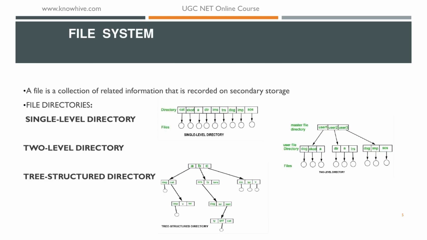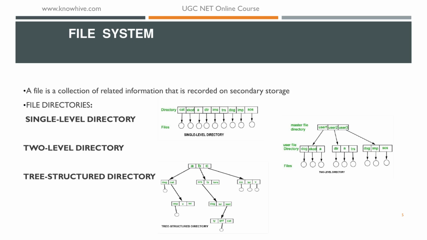The next subtopic is file system. A file is a collection of related information that is recorded on secondary storage, also called a logically related entry. A file is the smallest logical unit of secondary storage. There are two types: file directories and file allocation methods. We will see them in detail.